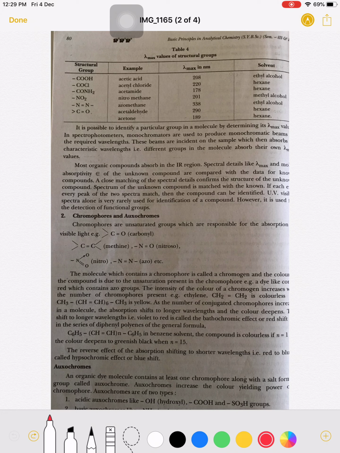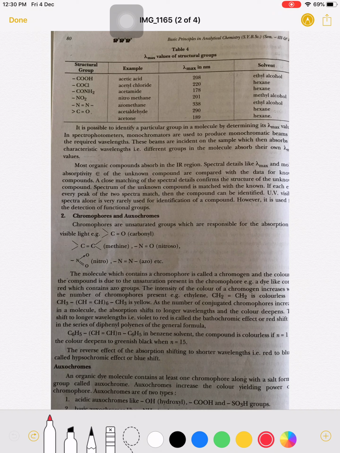So what is meant by the bathochromic effect? Now see here, if a molecule has more conjugated double bonds, then the energy of radiation absorbed by that molecule decreases. That is, light of a longer wavelength is absorbed, and because of that this molecule shifts to a longer wavelength. Therefore it is known as the bathochromic effect, or a red shift.